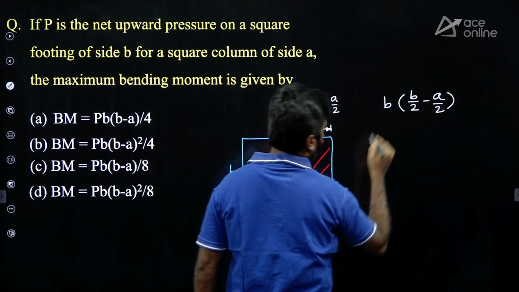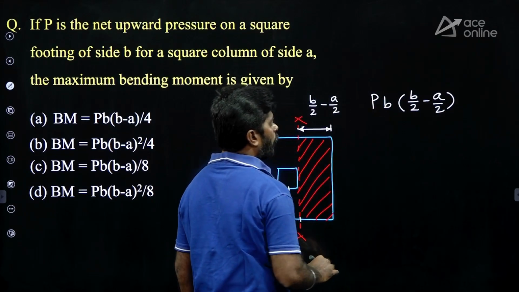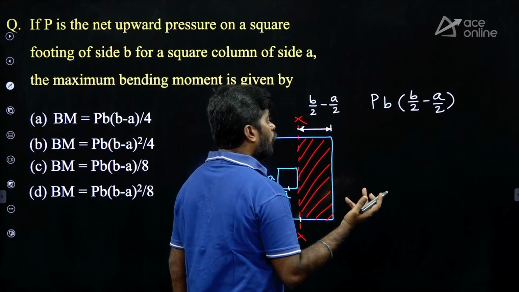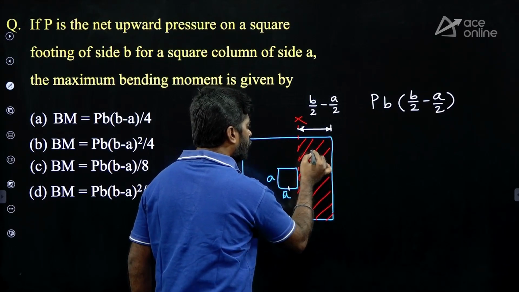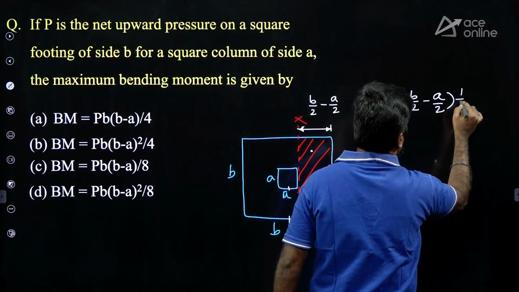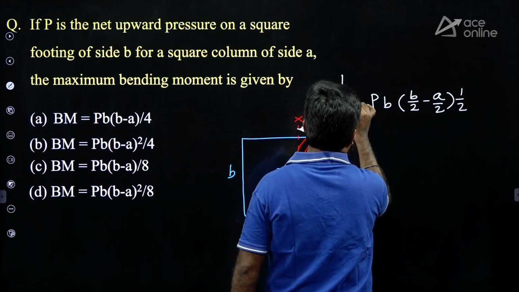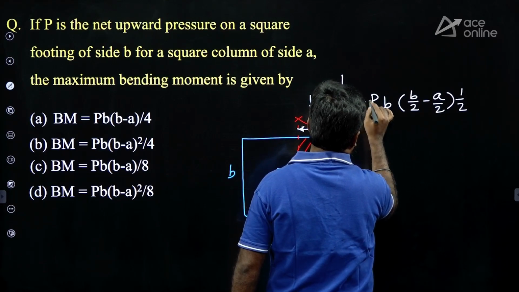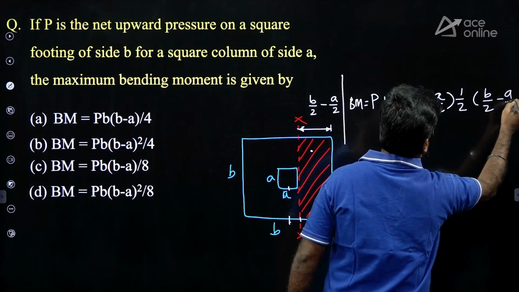Now area into pressure will give the force. Force into perpendicular distance will give the moment. The centroid will be half of B by 2 minus a by 2.